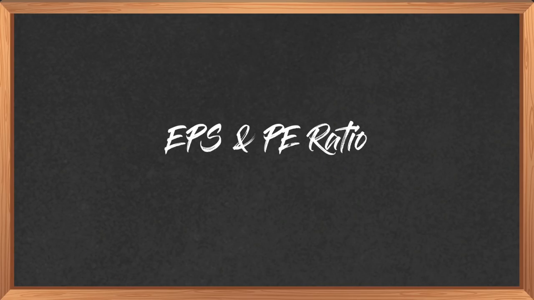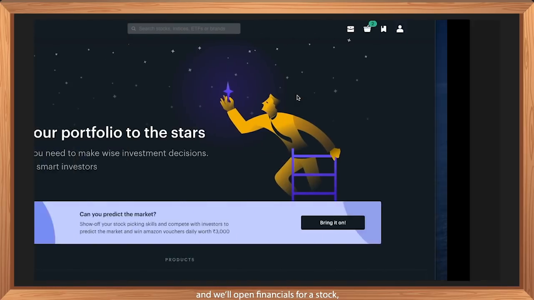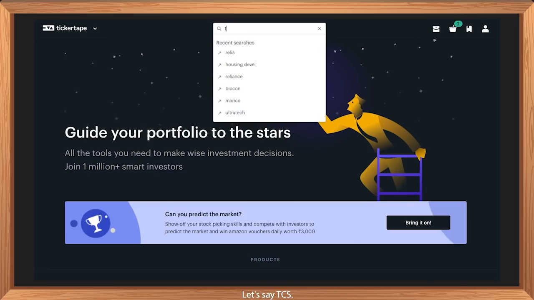This is Ujjwal, and in this video, we'll talk about EPS and P ratio. Let's first understand what EPS is. In simple terms, it's earnings per share. But what is earnings? For that, we'll move over to Ticker Tape and we'll open financials for a stock. Let's say TCS.